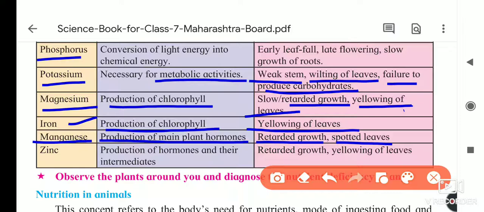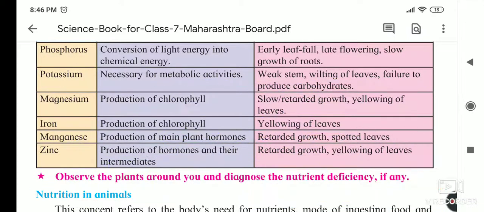Okay. Next, it is the zinc. Its role is in the production of hormones and their intermediates. Zinc performs the main role in hormone production, and if its deficiency is there in the body, then we will see retarded growth and yellowing of the leaves. Okay, so these things are there.